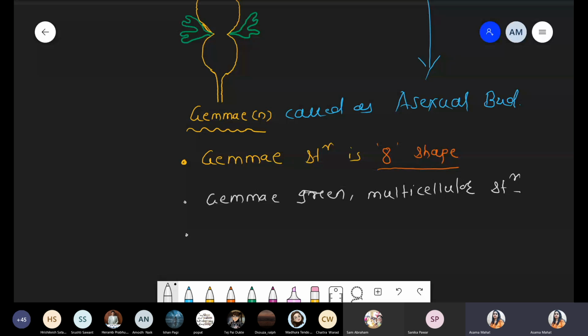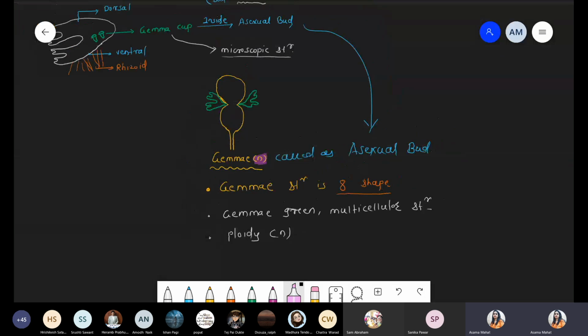If you talk about the ploidy of this gamete, we write down here, ploidy is basically haploid in nature. Here also we have written that gamete is haploid in nature. So these are all the information about this gamete, also called the asexual bud. Now we are talking about how that gamete helps in the formation of the new body of Marchantia.